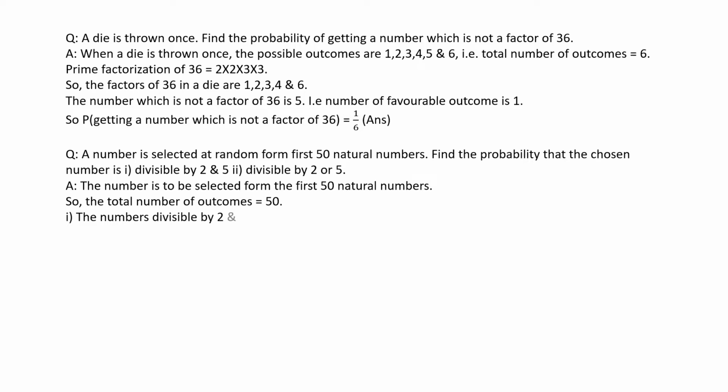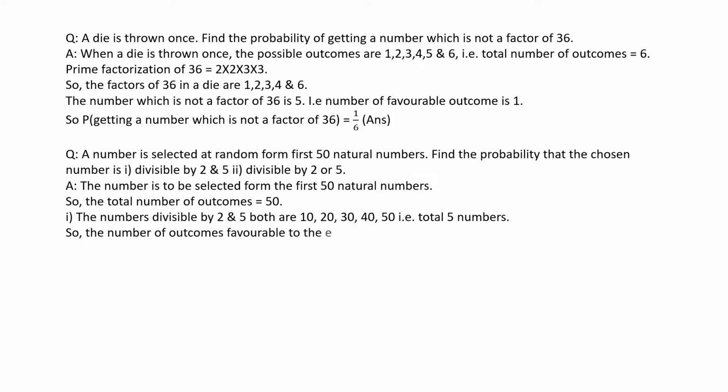Now come to the first bit. The number is divisible by 2 and 5 both. That means 2 into 5, or you can say the numbers which are divisible by 10 are divisible by both 2 and 5. So the numbers are 10, 20, 30, 40 and 50. So total 5 numbers among the first 50 natural numbers are divisible by 2 and 5.